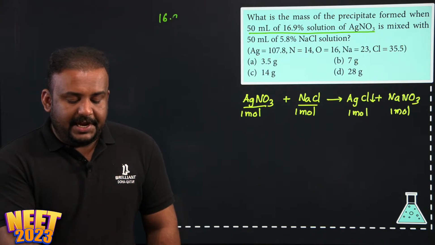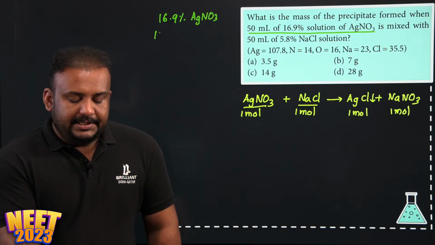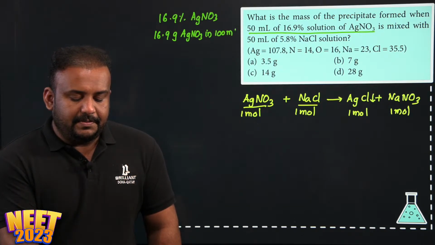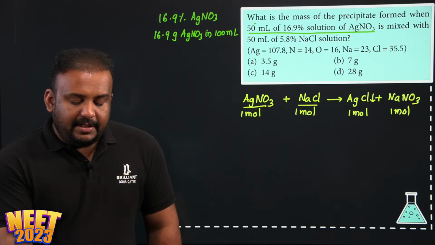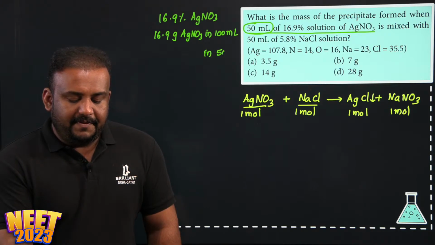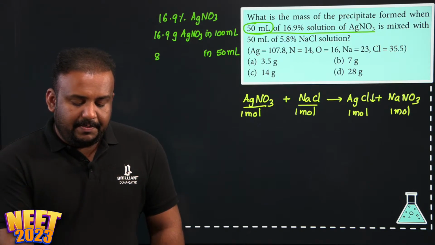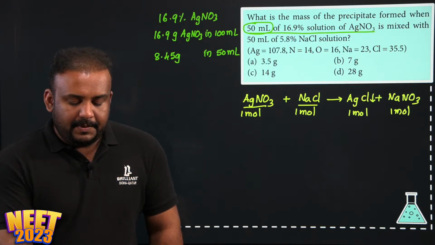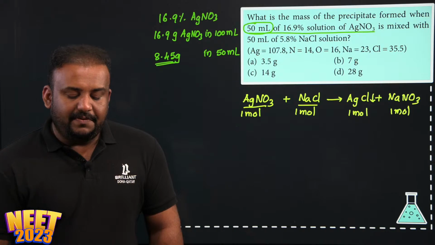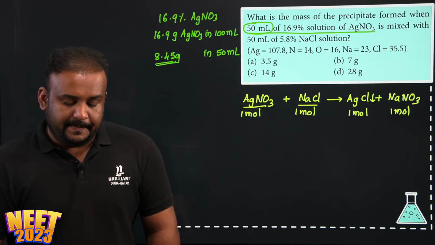What do you mean by 16.9% AgNO3? It means 16.9 gram AgNO3 is there in 100 ml of the solution. So tell me, the volume that they have taken for mixing is 50 ml. So how much will be there in 50 ml? Half of that, correct? So 16.9, half of that will be 8.45 gram. So you got how much is the mass of AgNO3 going to react.